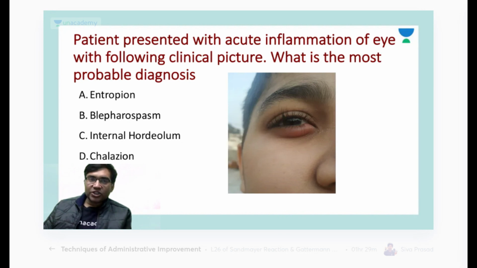So let's move to the next question. A patient presented with acute inflammation of the eye with the following clinical picture. What is your most probable diagnosis? Try to answer.